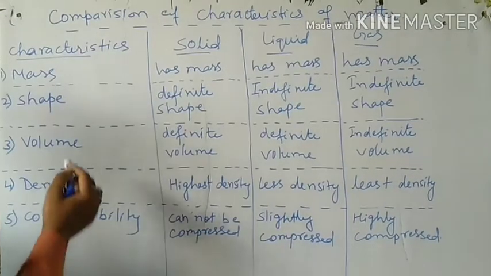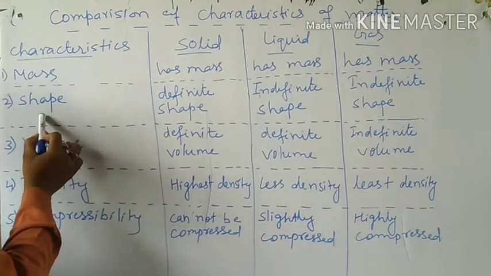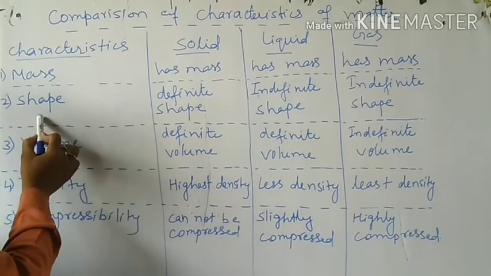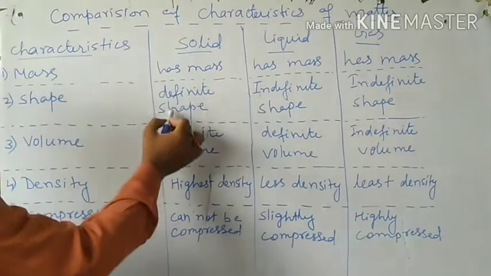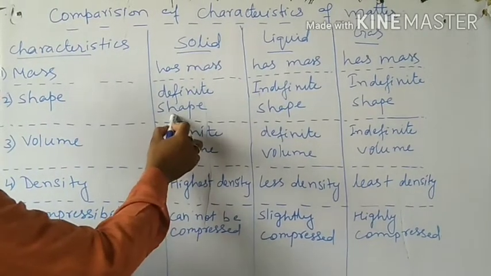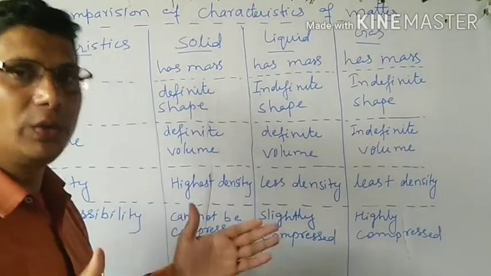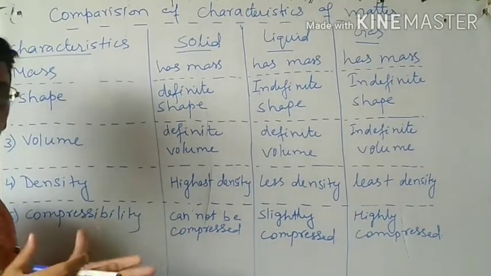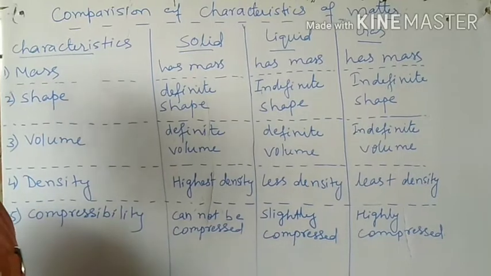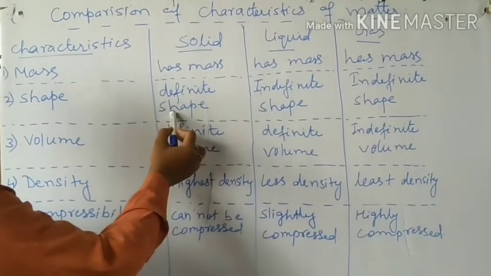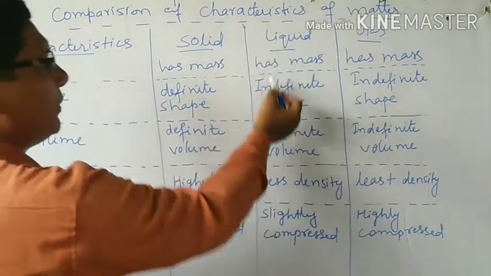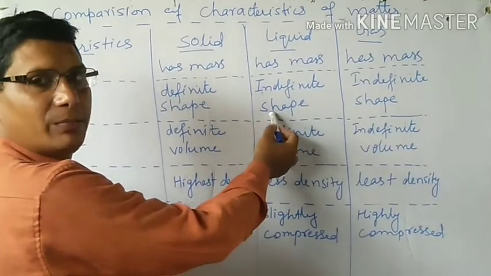Now let us see the second characteristic, shape. As you see the shape, solid has definite shape, because in solid the molecules are tightly packed. They are very close to each other, and as they are very close, very tightly packed, they give a fixed shape. The solid has definite shape or fixed shape, but liquid does not have definite shape.